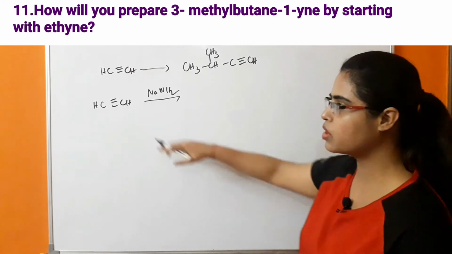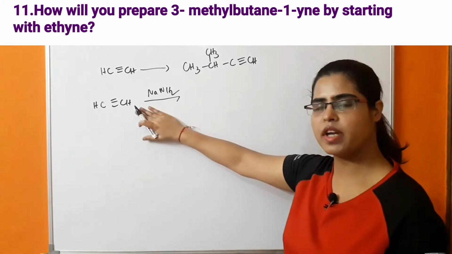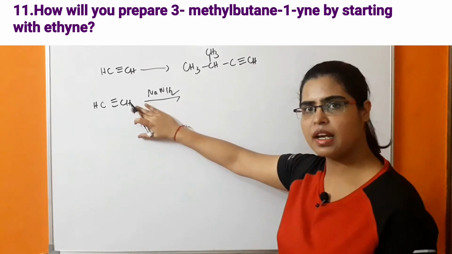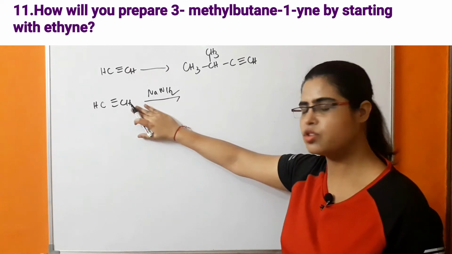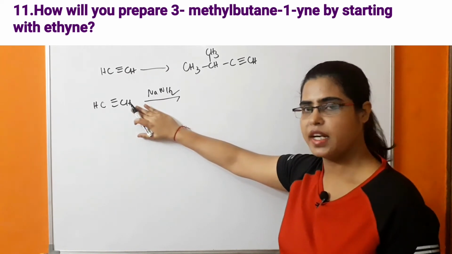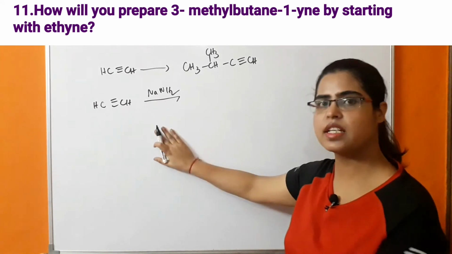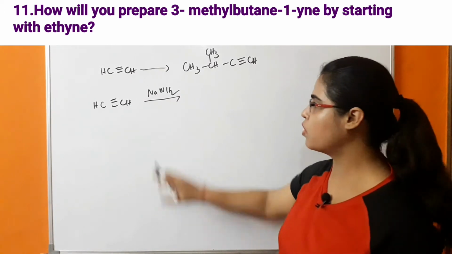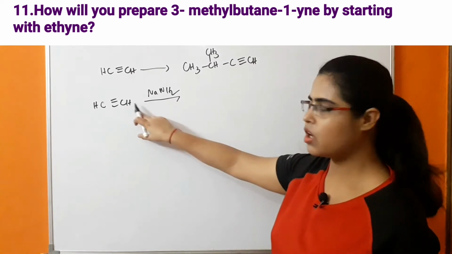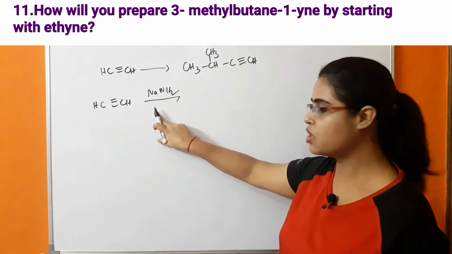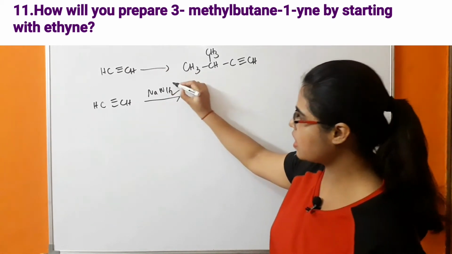We know that the hydrogen of terminal alkynes, or acetylene hydrogen, is very acidic. It means this carbon will easily release H plus ion. So H plus ion will be removed, which reacts with this NH2 minus.